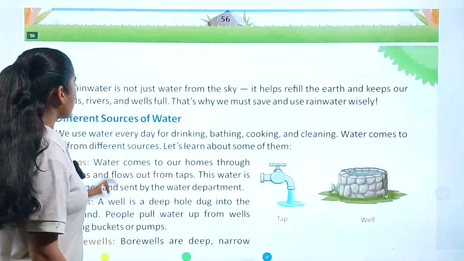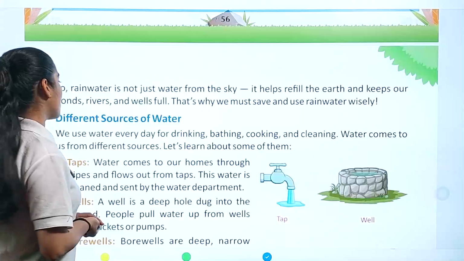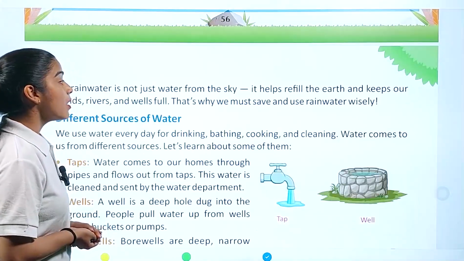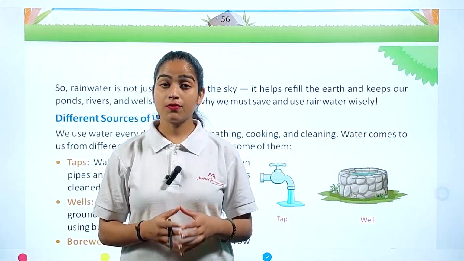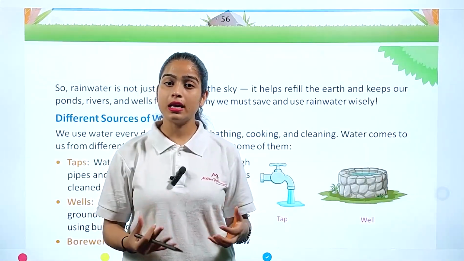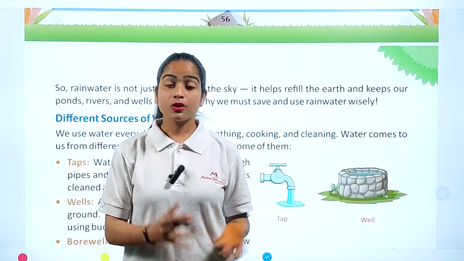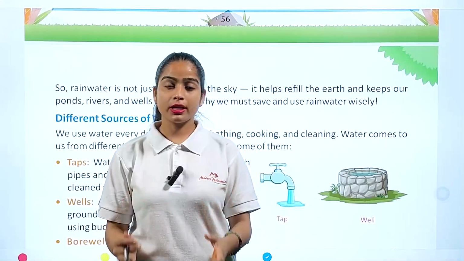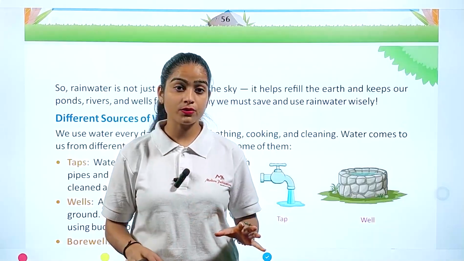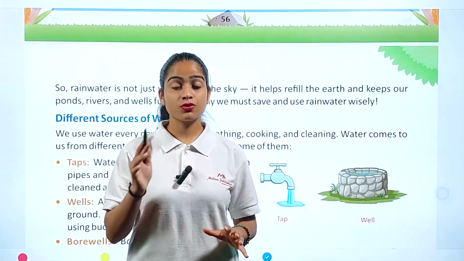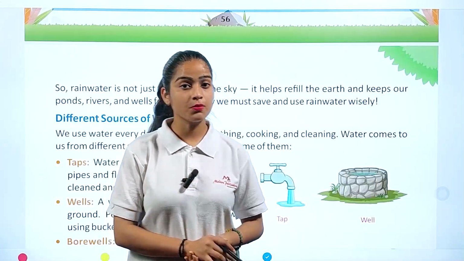Rainwater is not just water from the sky. It helps refill the earth and keeps our ponds, rivers and wells full. That is why we must save and use rainwater wisely. The first thing to understand is, if we don't have rainwater, how would our lakes, rivers and oceans fill? Think about it. The water we get is, directly or indirectly, rainwater. So we always have to store it and use it properly.